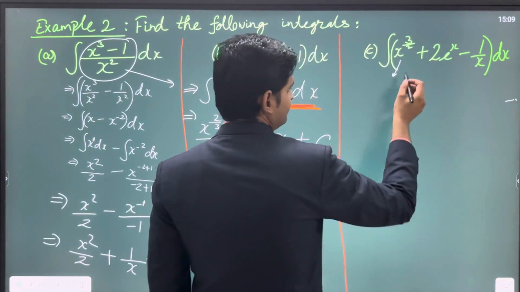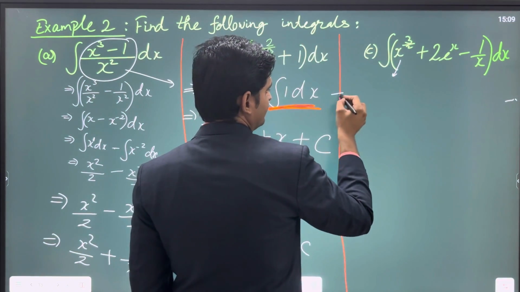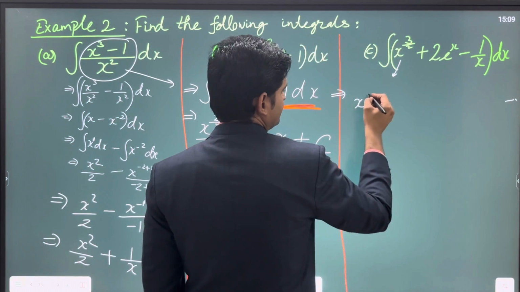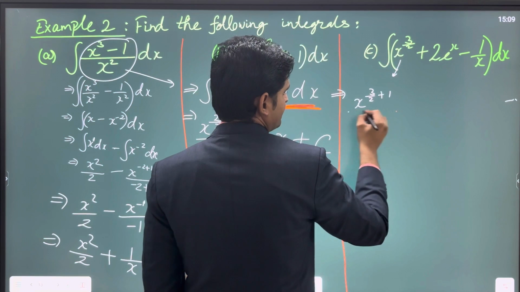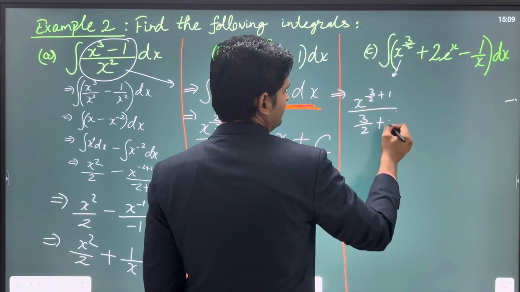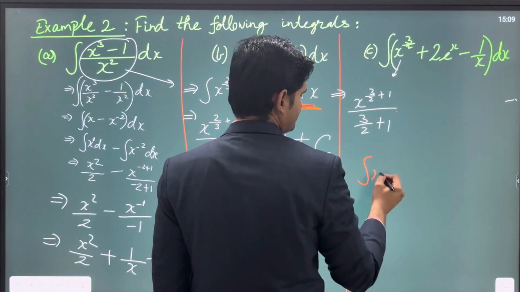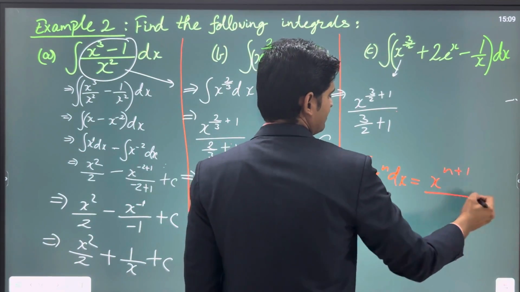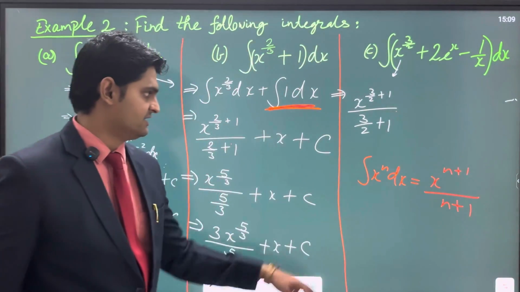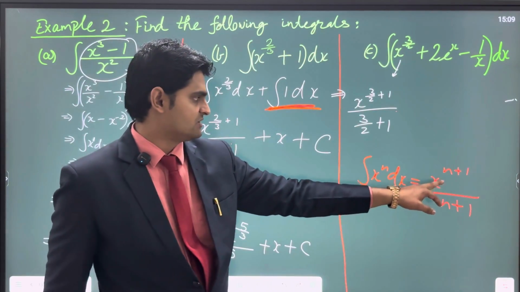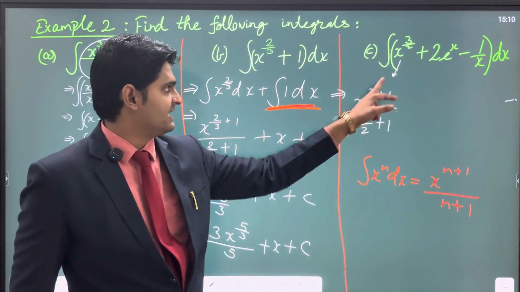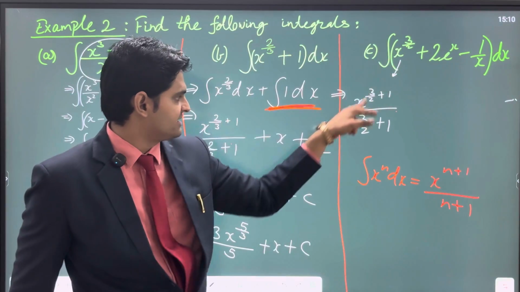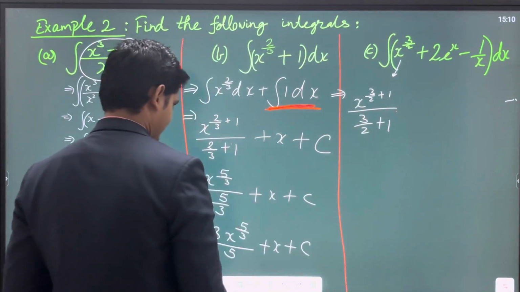Now when you talk about this question, we can again segregate it and apply. So for example, we have this integration of x to the power 3 upon 2. It can be written as x to the power 3 upon 2 plus 1 whole upon 3 upon 2 plus 1. What are we doing? We are applying this law: integration of x to the power n is equal to x to the power n plus 1 whole upon n plus 1. Now n is 3 upon 2, so 3 upon 2 plus 1 whole upon 3 upon 2 plus 1. This law we have applied. All right, let's move further.